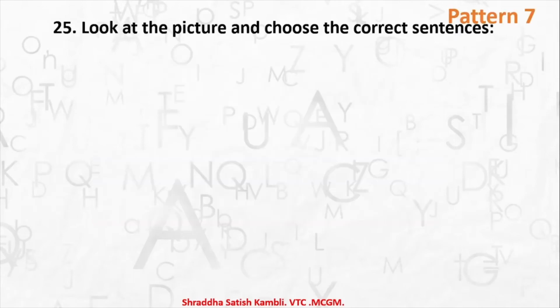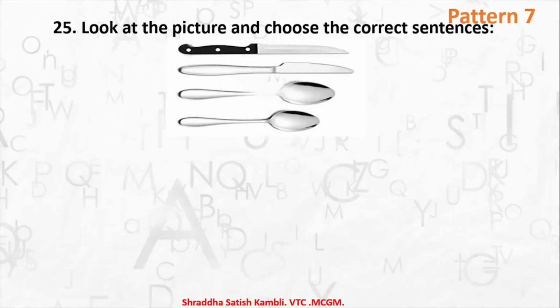Coming to the last pattern, pattern 7. Look at the picture and choose the correct sentences. So let us take a look at the picture and examine what is there exactly in this picture. So here there is a picture which shows some cutlery. You have 2 spoons. One is slightly bigger, one is slightly smaller. Then you have 2 knives. Both the knives are a little different, but both are knives nevertheless.